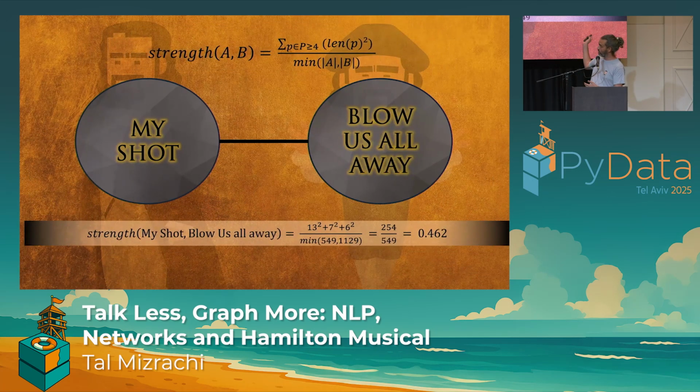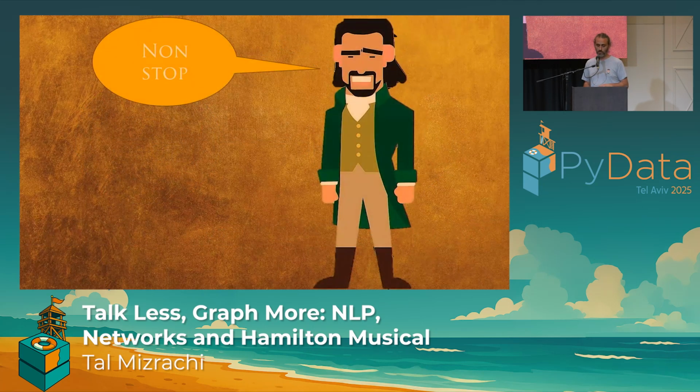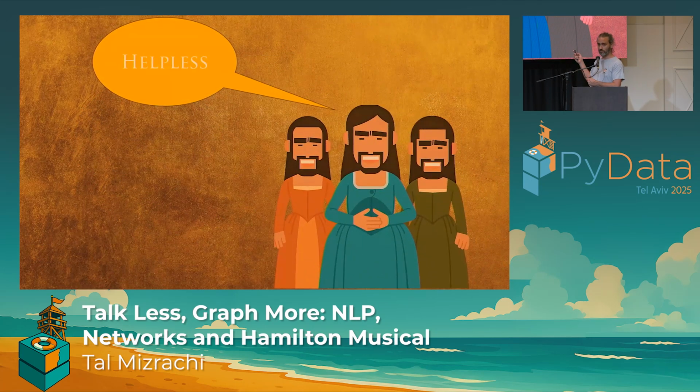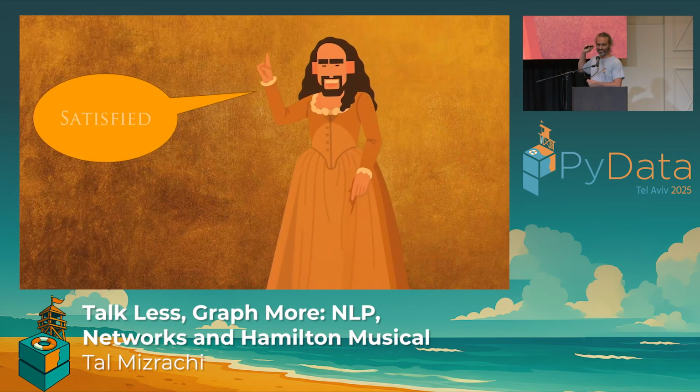Okay? 3 common phrases that repeat themselves. Now, I have domain knowledge, I think I've established that, about Hamilton. And I know that there are some phrases that are less than 4 words. Some of them even 1 word, like non-stop or helpless. I told you that it's going to repeat itself. Or satisfied.